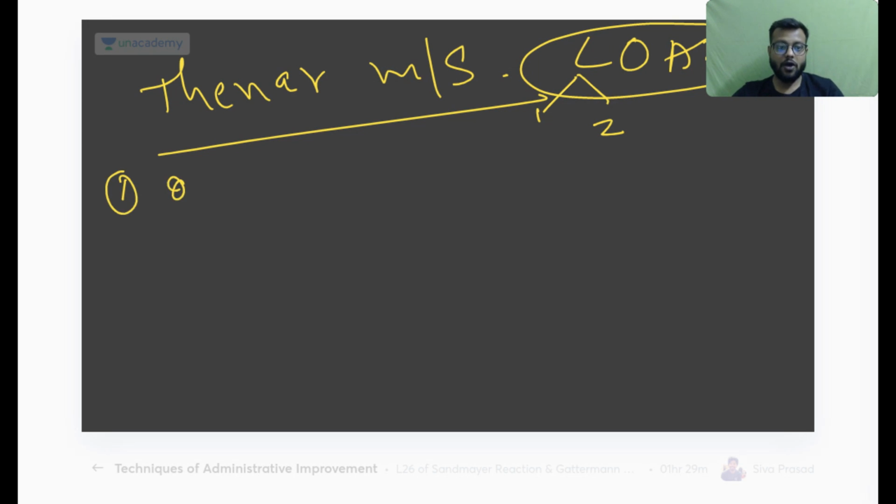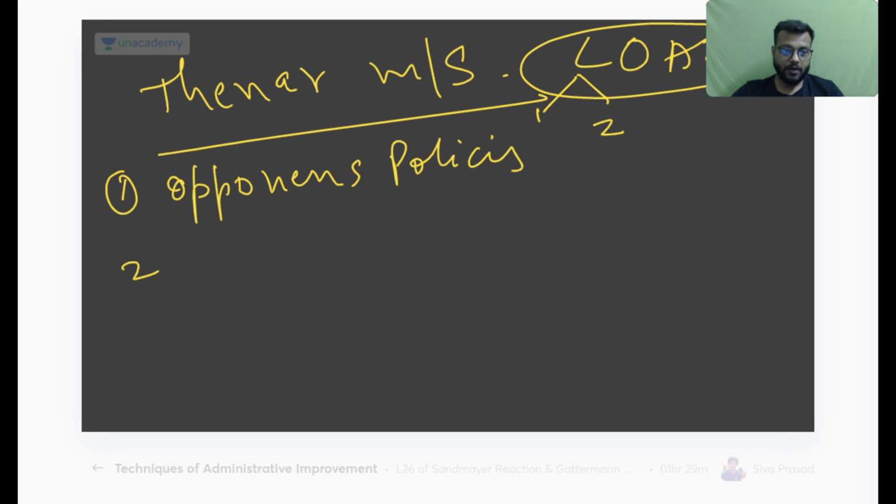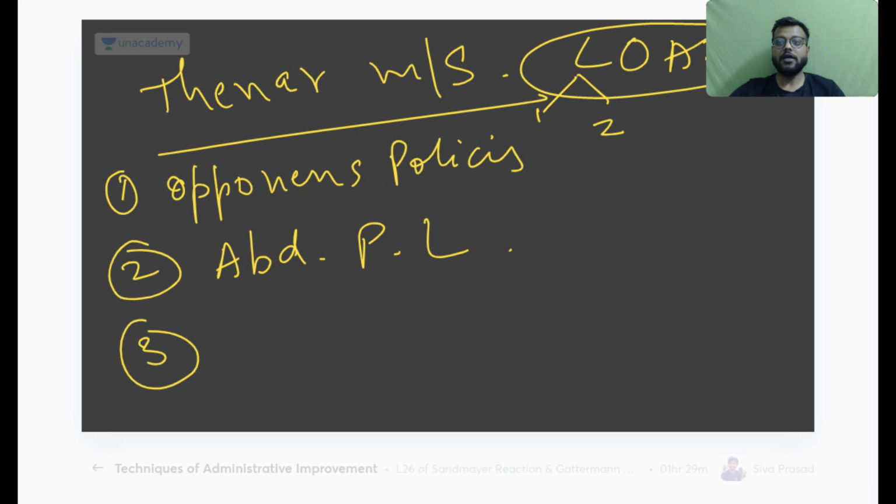In the thenar muscles you will have the opponens pollicis. Secondly, you will have the abductor pollicis longus, and thirdly you will have the flexor pollicis longus in the thenar muscles. Okay, now benediction hand